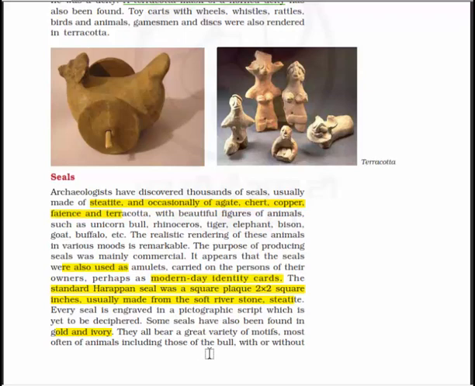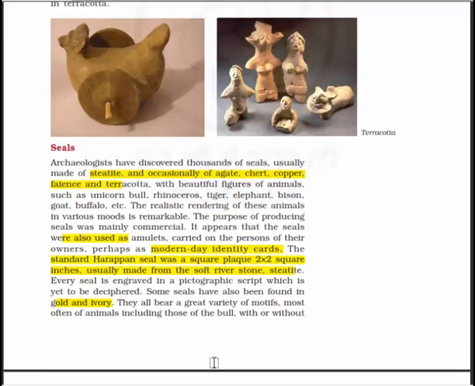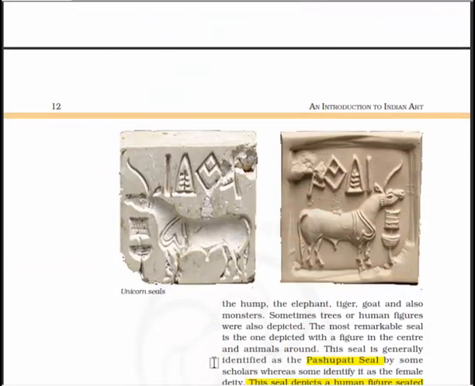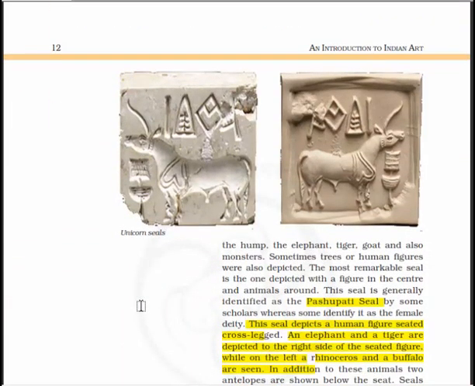They all bear a great variety of motifs, most often of animals, including those of a bull with or without the hump, the elephant, tiger, goat, and also monsters. Sometimes trees or human figures were also depicted, and the most remarkable seal is the one depicted with a figure in the center and animals around.